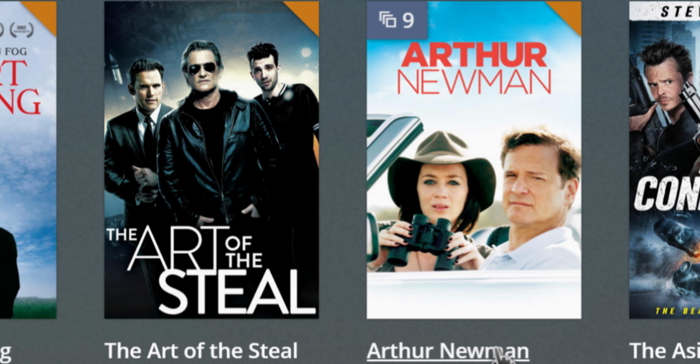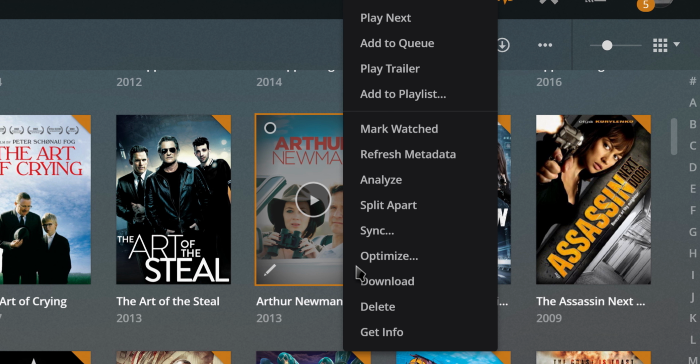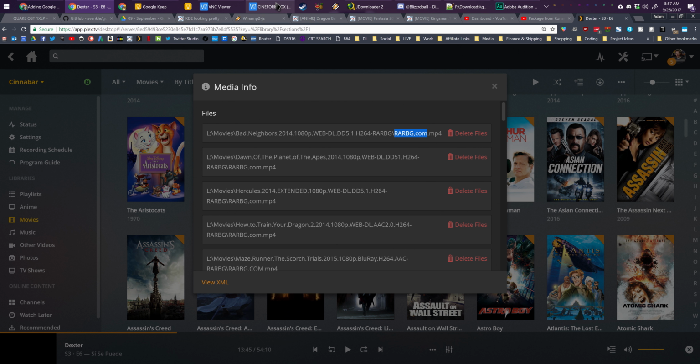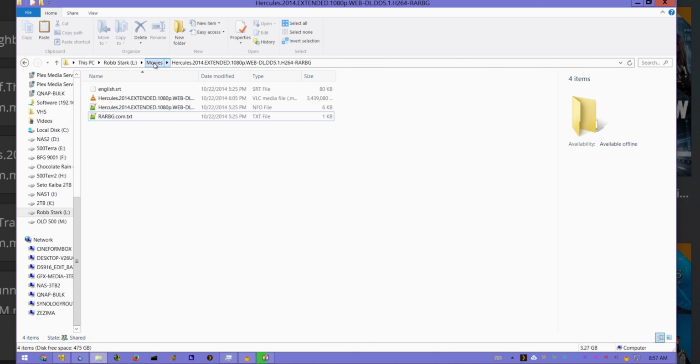But for example, this one, I don't even know what this movie is. Arthur Newman says there's 9 copies. So we're going to hit the 3 dots and go to Get Info. And this shows you how many different copies it thinks of the movie there are. Okay, you see here, the problem is not that it has the original movie file of different movies, but it has the sample file. So you always want to get rid of sample files.